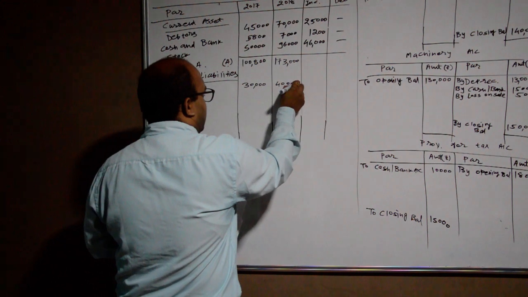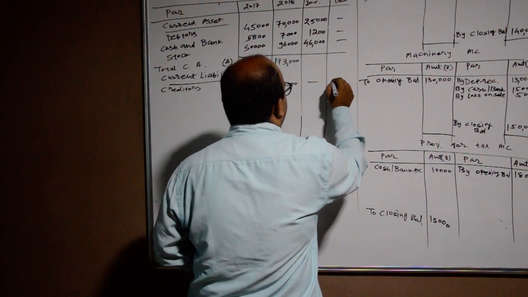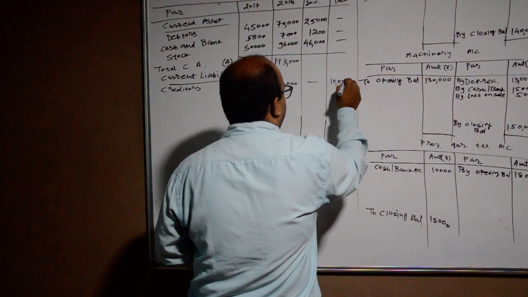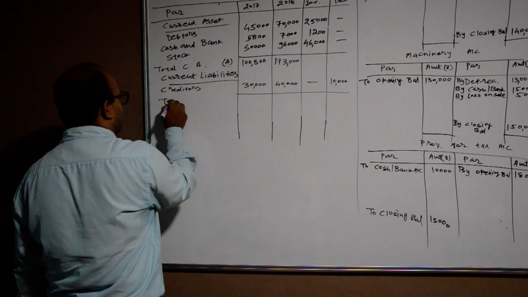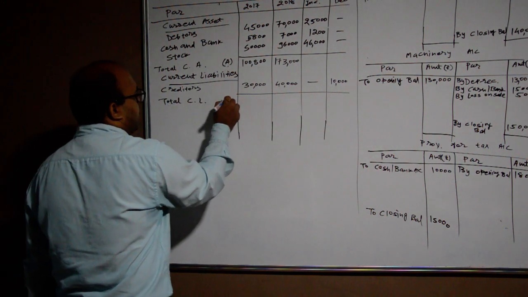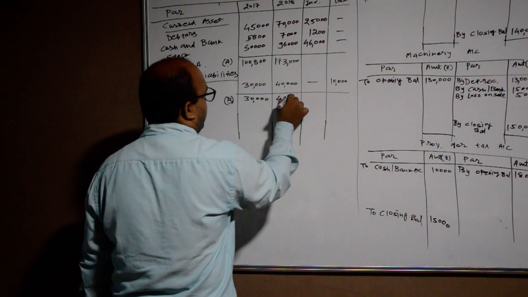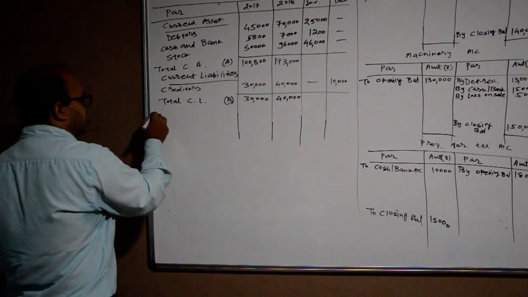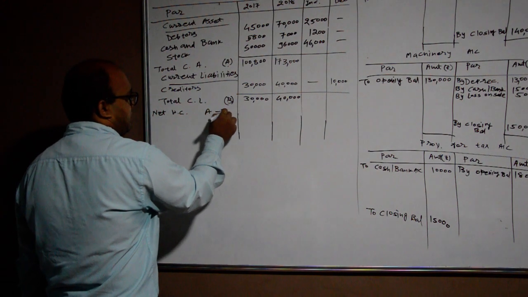There is an increase in creditors, but it will be given an effect as decrease, because the opposite effect is given. Total current liabilities B, 30,000 and 40,000. Okay, so net working capital will be A minus B.